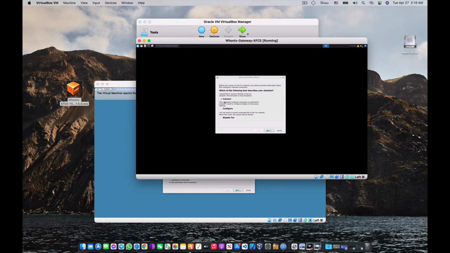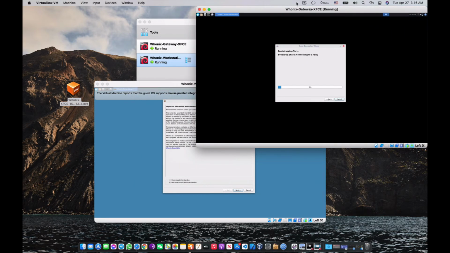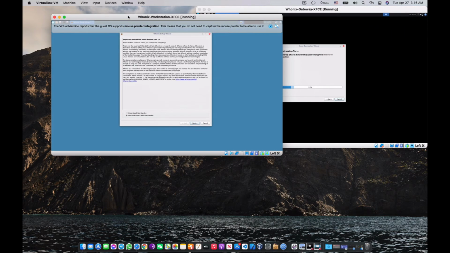So here, am I connected? Okay, I'm not connected yet. So here I'm going to select connect, and then go to next. Next again. Okay, it's working for me, and it's bootstrapping, and here's my workstation. Look, it's working. So here, part 1, I understood.